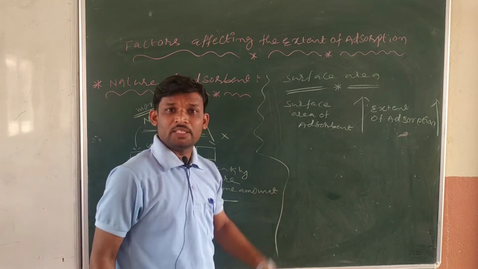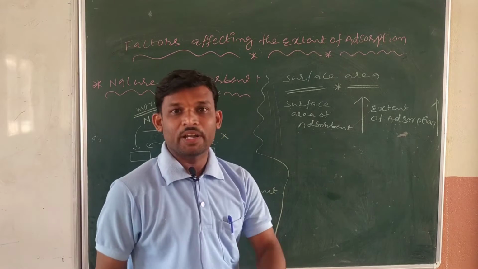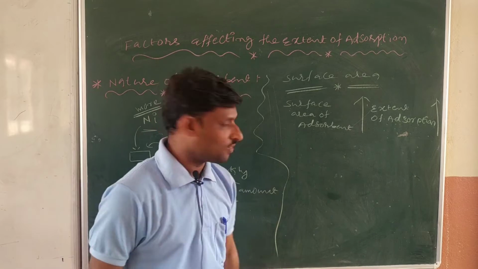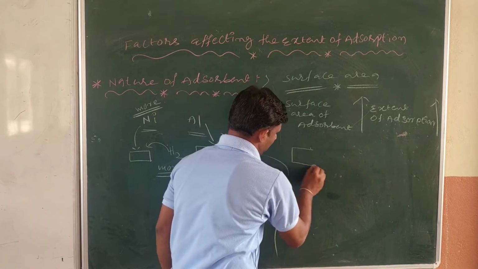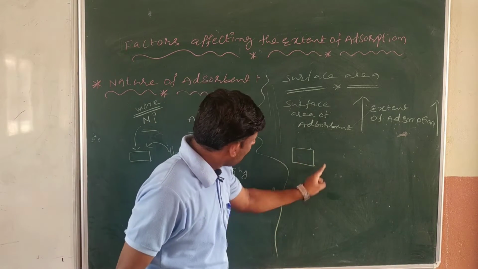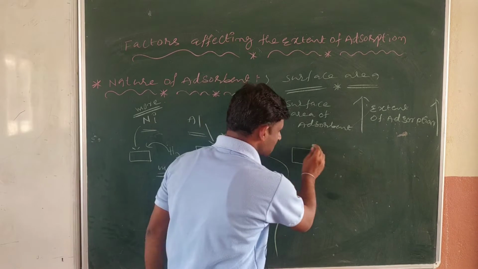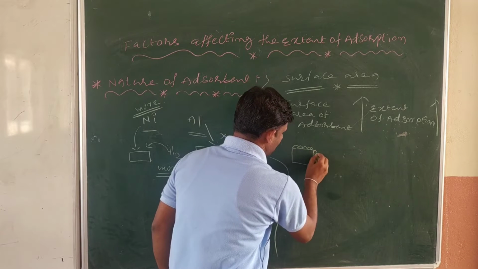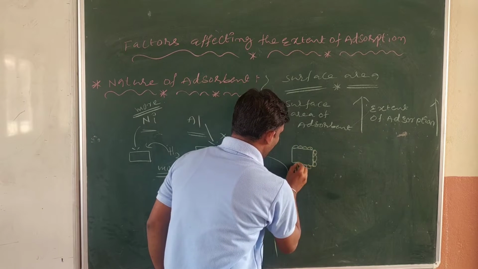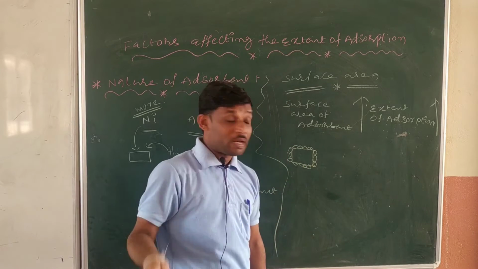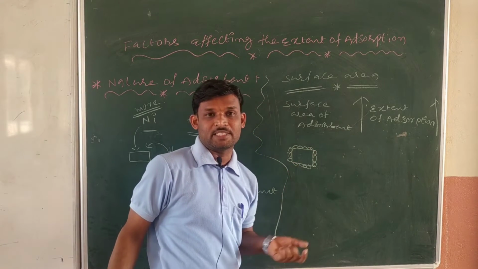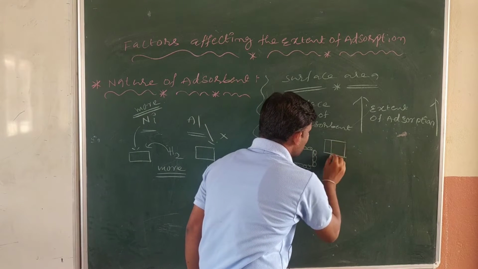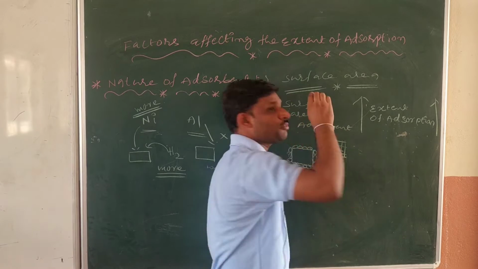We will increase it when we take any solid surface. For example, the surface area of a solid piece is less, because only this much of the molecules are occupied. See here, this is the surface of this solid. How will we increase it? We make small pieces, finely powdered.